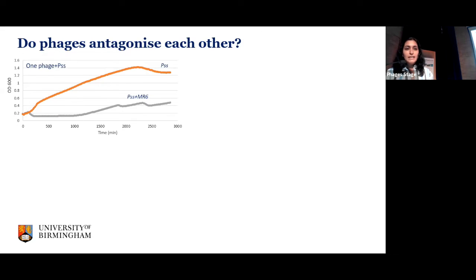If you look at, again, PSS grows exponentially throughout the experiment, but when we use phage MR6 individually, it reduced the bacterial population immediately and kept the population down. However, after 24 hours, you could see resistance start to emerge, and you can see these bumps during the 24 to 48 hour period. But again, at the end, you can see the optical density is much lower when phage is present.